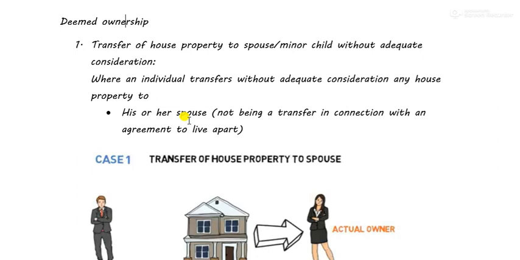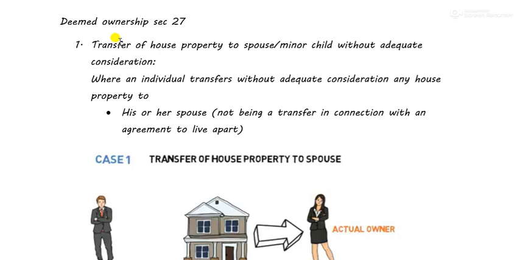Now, the income tax officer is put in a difficult situation. So for that purpose, they have come up with a section on deemed ownership, which is written in Section 27. It says that even if you are not the owner of the house property, if you are receiving rent, then you will have to pay tax under income from house property. It says that even if you are not the legal owner, you shall be regarded as the deemed owner.